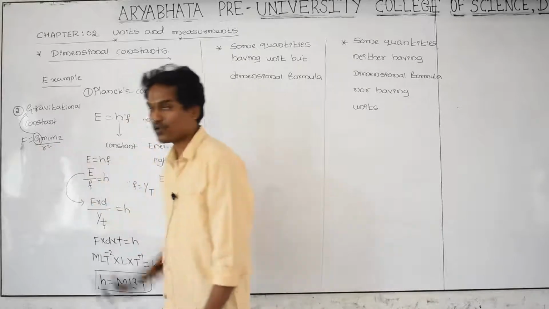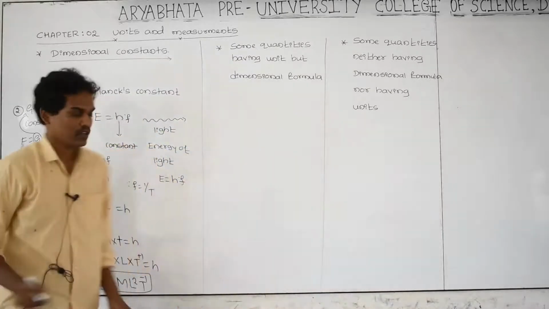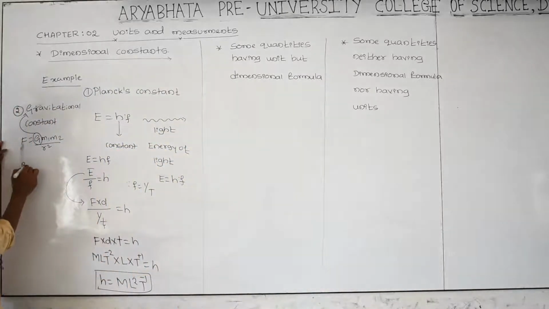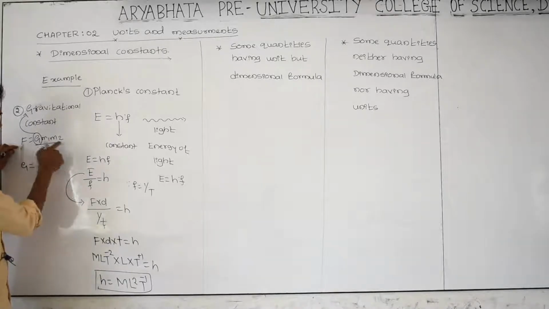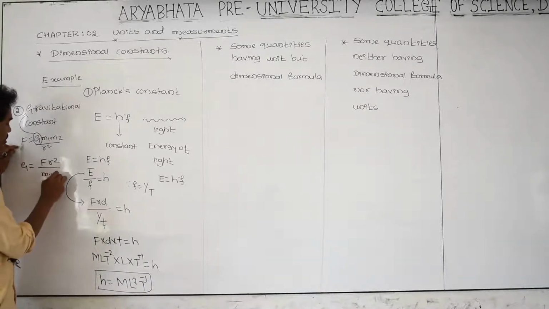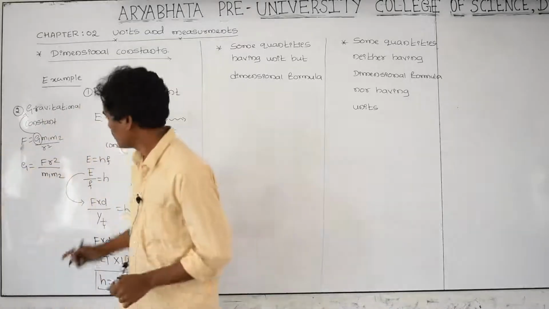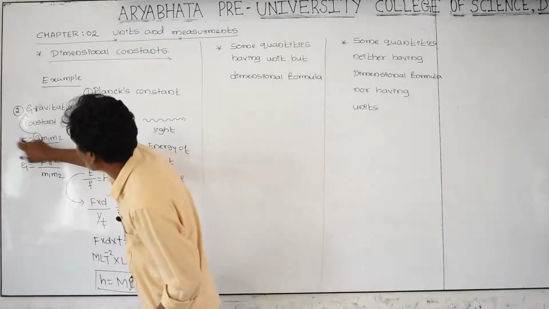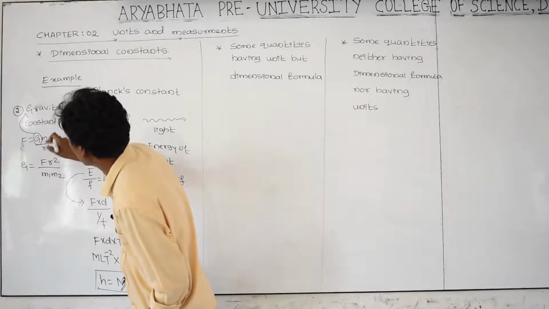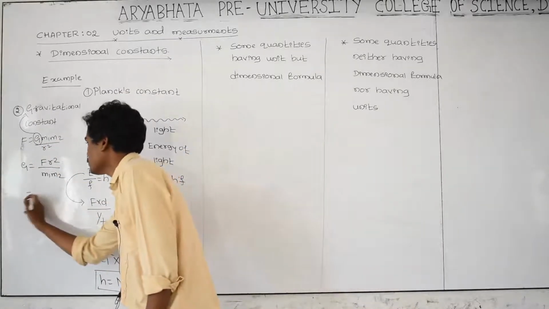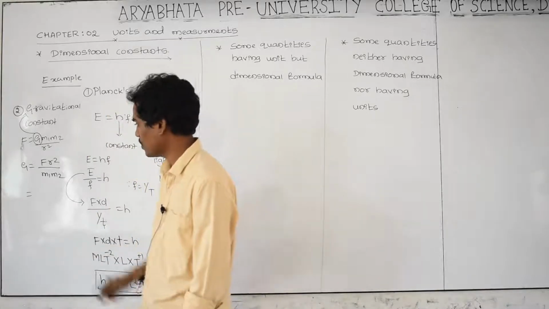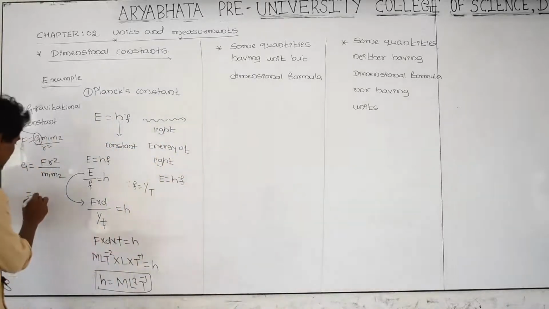The dimensional formula for G: first take the formula, G is equal to F into r square, divided by m1 m2. I just rearranged the equation. Then what is F? Force. Force is nothing but M L T raised to minus 2.